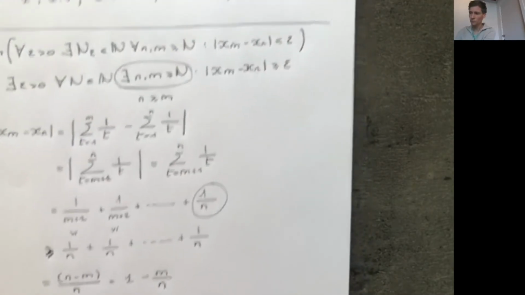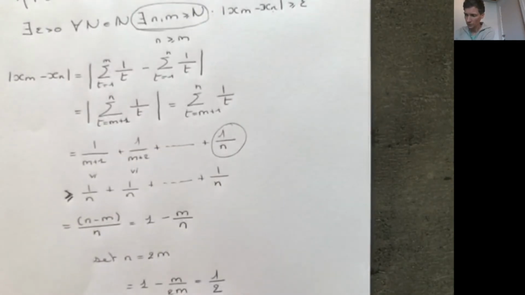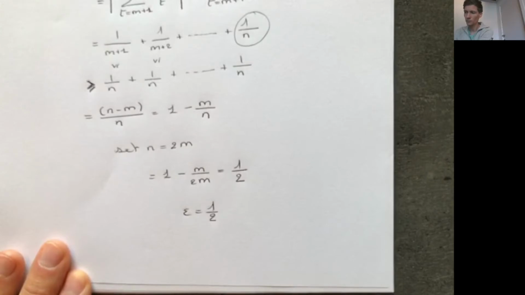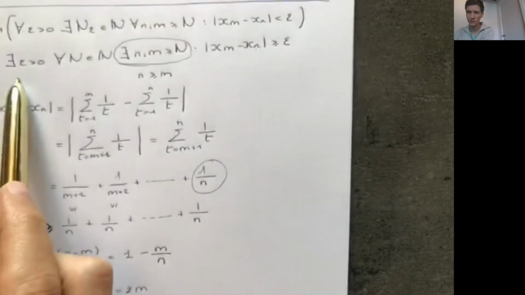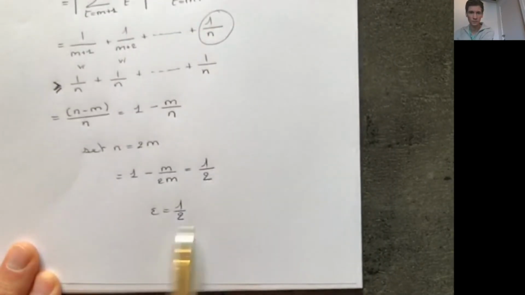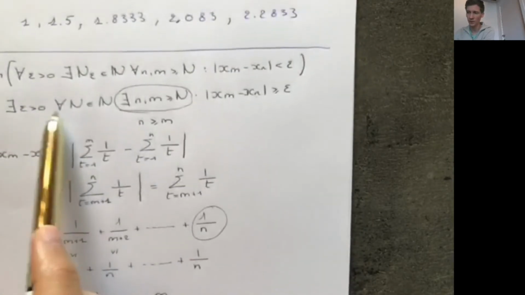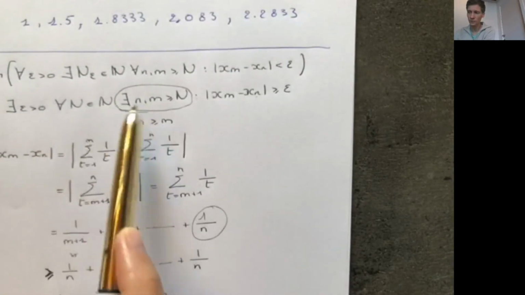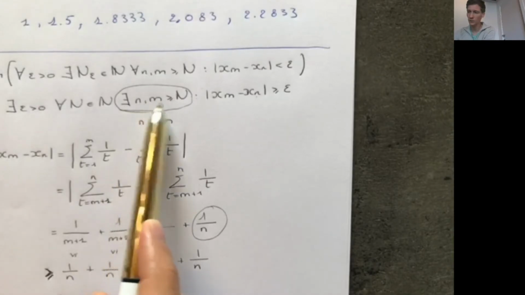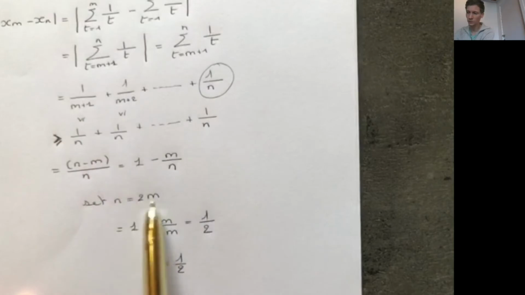Okay, and I put epsilon to be equal to this 1/2. So what I have done is there exists an epsilon, exactly this epsilon, 1/2, such that for all numbers I can find two numbers n and m bigger than this number. In particular, I chose n to be equal to 2 times m.